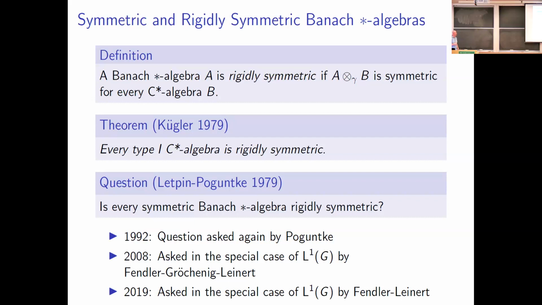Okay, so for example, this is a classical theorem of Kugler. You prove that if you take a type 1 C-star algebra, it is necessarily rigidly symmetric. And asked in the same year by Leptin and Poguntke is, do the notions of being rigidly symmetric and symmetric ever differ? And this was repeated a couple of times throughout the years, in particular by Poguntke in 1992, and it was asked by several other authors in subsequent years in the special case of group algebras L1 of G, where G is a locally compact group.